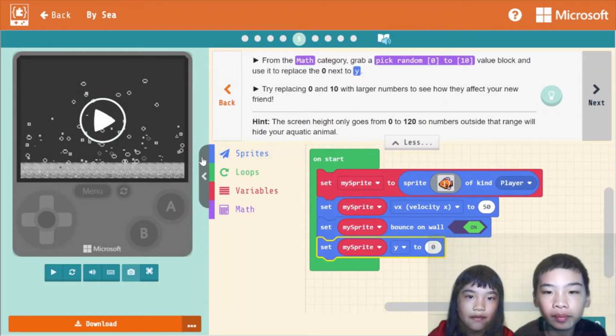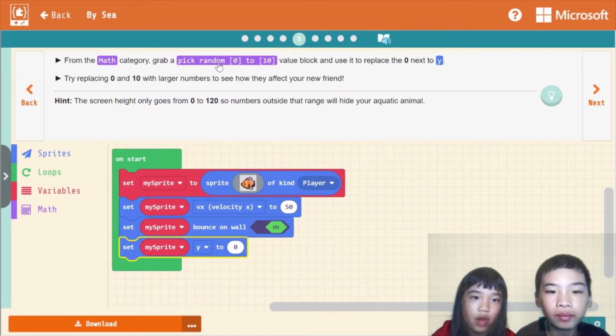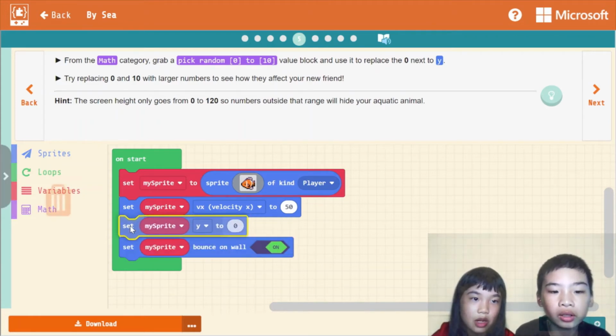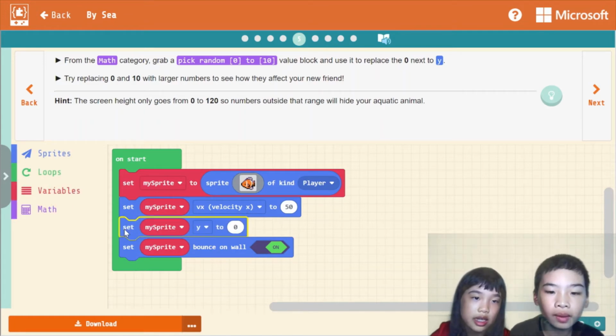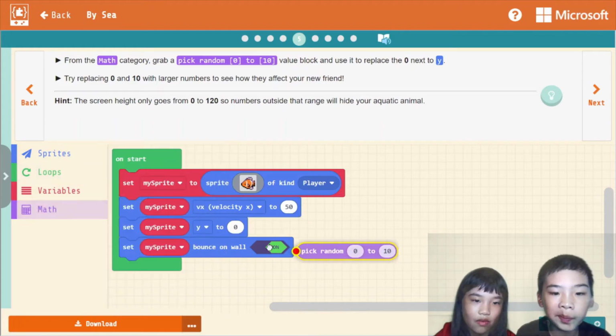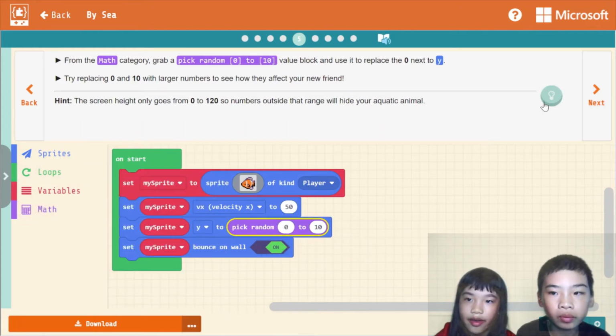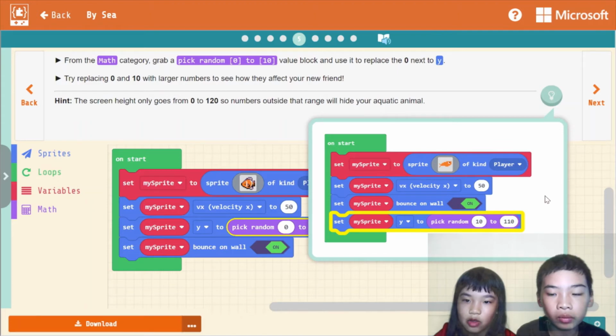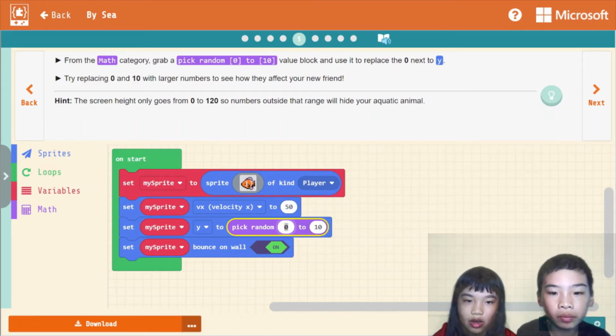From the math category, grab a pick random 0 to 10 value block and use it to replace the 0 next to the Y. Try replacing 0 and 10 with larger numbers to see how they affect your new friend. The screen goes from 0 to 120. So math, pick random from 10 to 110. That's a lot.